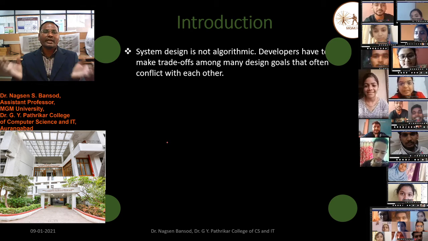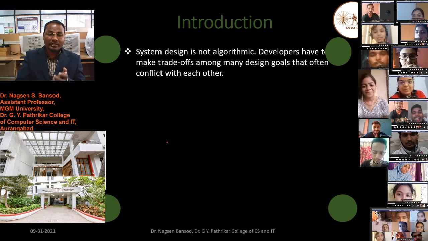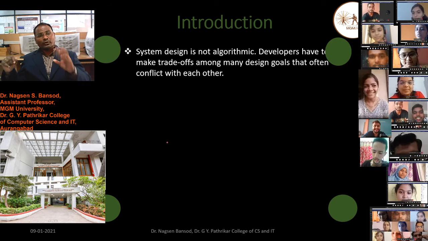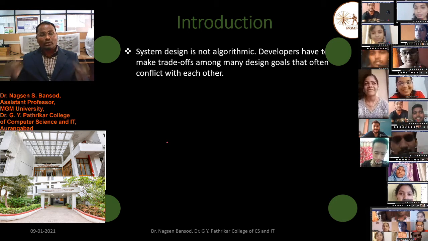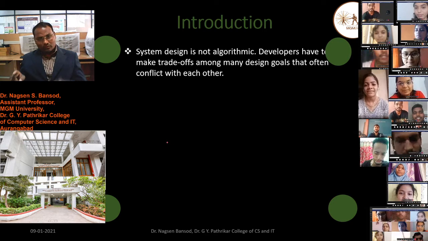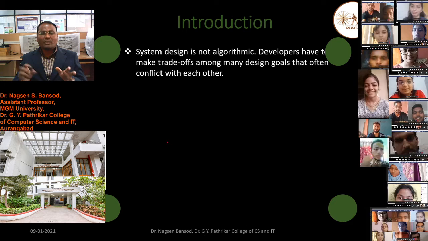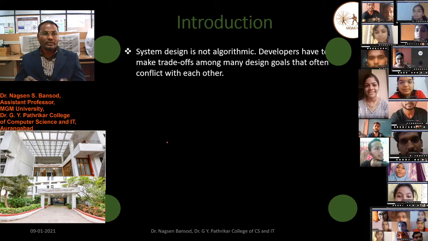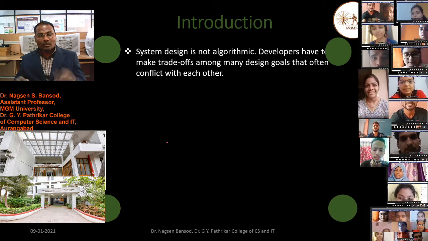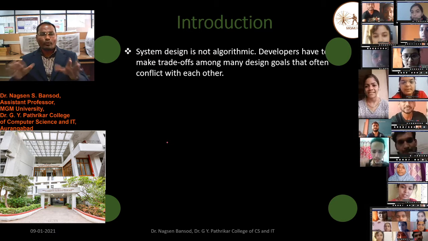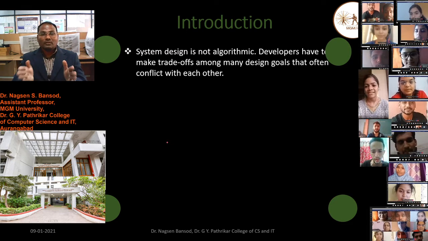Now, from which direction do we start system design? We have collected all the information. First, which component do we have to design? There should not be confusion. We have to do a proper design, because there is not a single algorithm to do the design as programming has. There is no proper algorithm for designing.